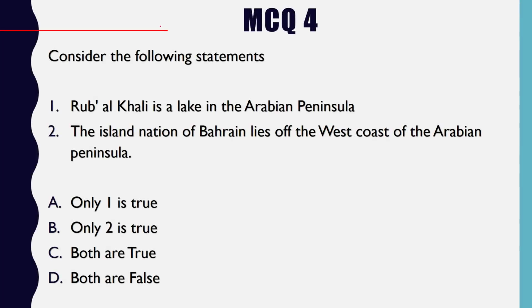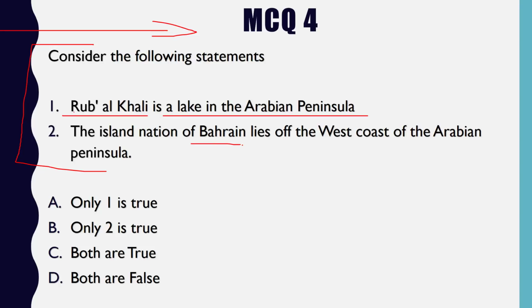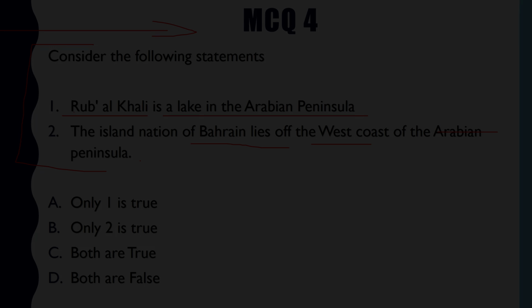So this is the fourth MCQ. We have two statements in front of us. The first statement is Rub al-Khali is a lake in the Arabian Peninsula. Both the statements are about the Arabian Peninsula. The second statement is the island nation of Bahrain lies off the west coast of Arabian Peninsula. Very interesting. Let's have a look at the map.